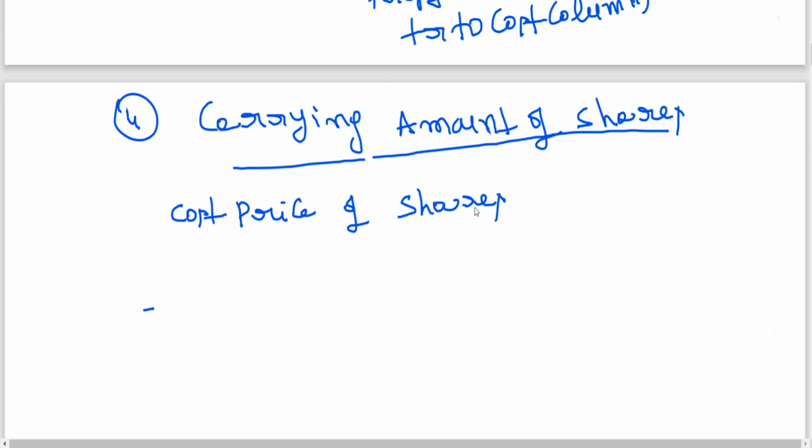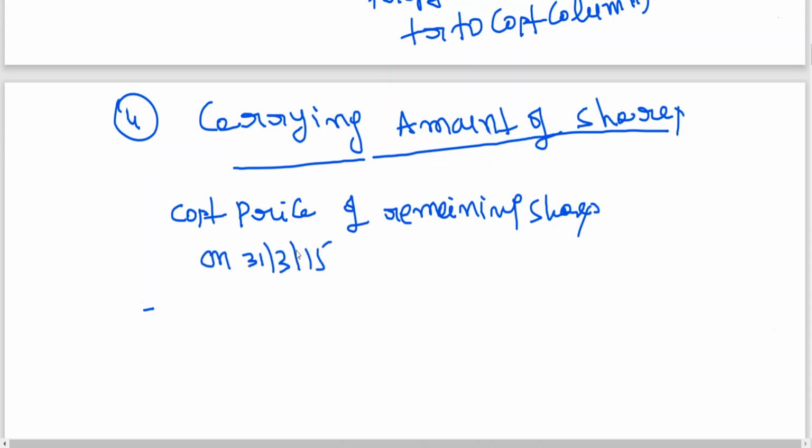Cost price of remaining shares. What is the date? 31st March. Actually 5,000 shares were originally issued, 2,500 bonus, 7,500. Out of 7,500 you have sold 2,500. So obviously what is the remaining shares left?